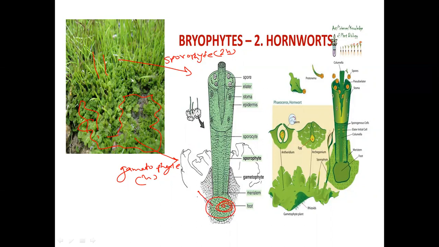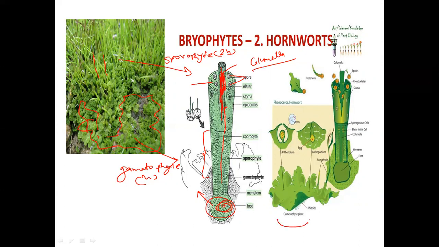This foot is attached to the gametophyte and absorbs the nutrition. And this area is the sporophyte meristematic area. It transfers the nutrition to the spores. You can see this rod-like structure inserted into the sporogenous tissue. This is known as columella, and it is completely sterile. Spores are present and the elaters are present. So when the elaters twist, the spores are released, and then this spore germinates into a new gametophytic plant body.